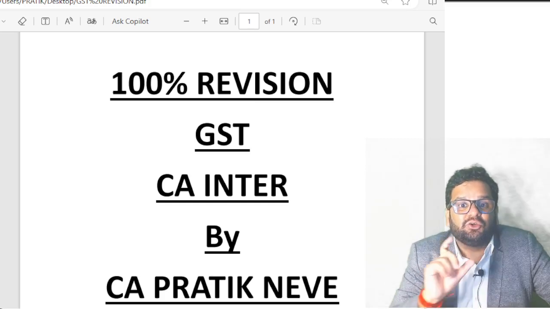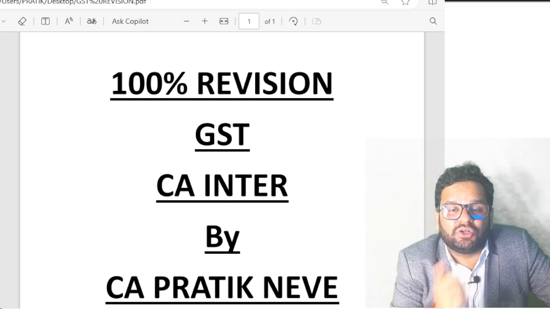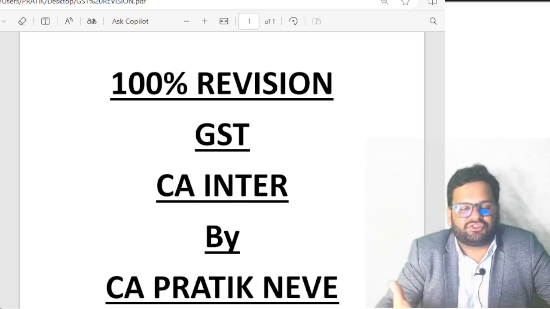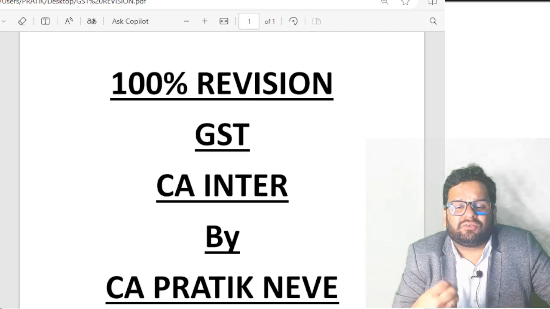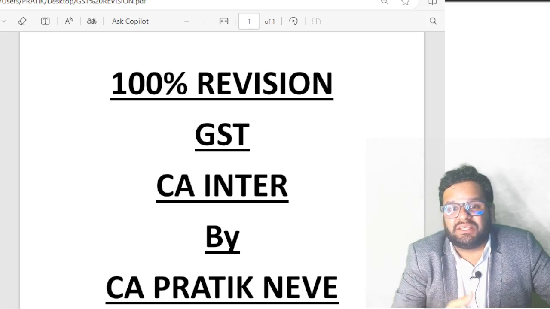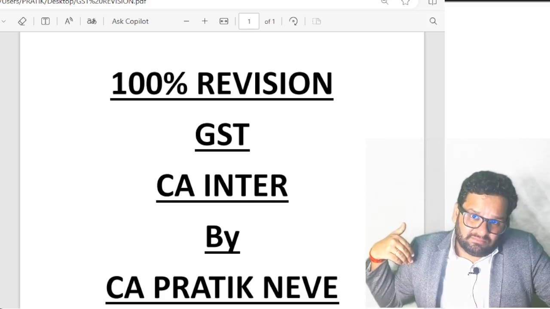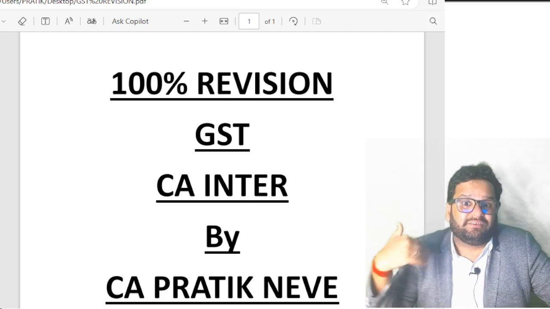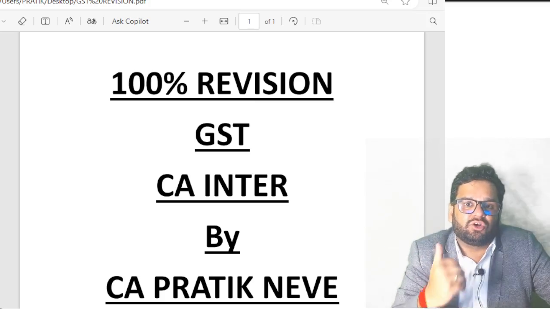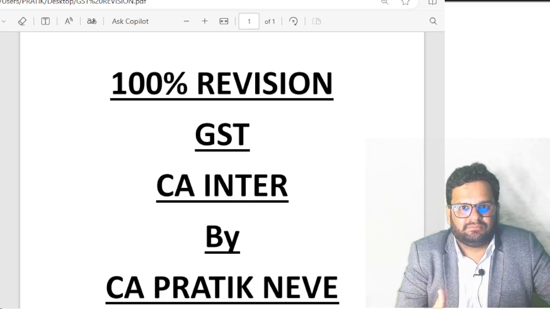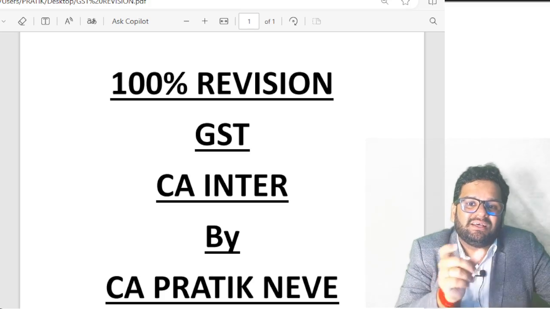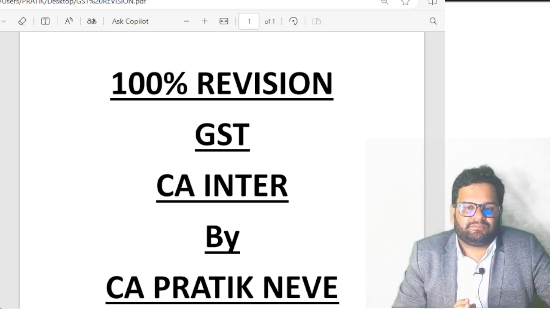But friends, do you know what is continuous supply of goods? Continuous supply of goods is recurring supply of goods, by way of conduit like wires, pipes. Continuous supply of services means you are continuously supplying service for more than 3 months, where periodical payment is expected to come. That is called continuous supply of services. So these points you have to remember while making an invoice. When to make the invoice will be affected by these facts.